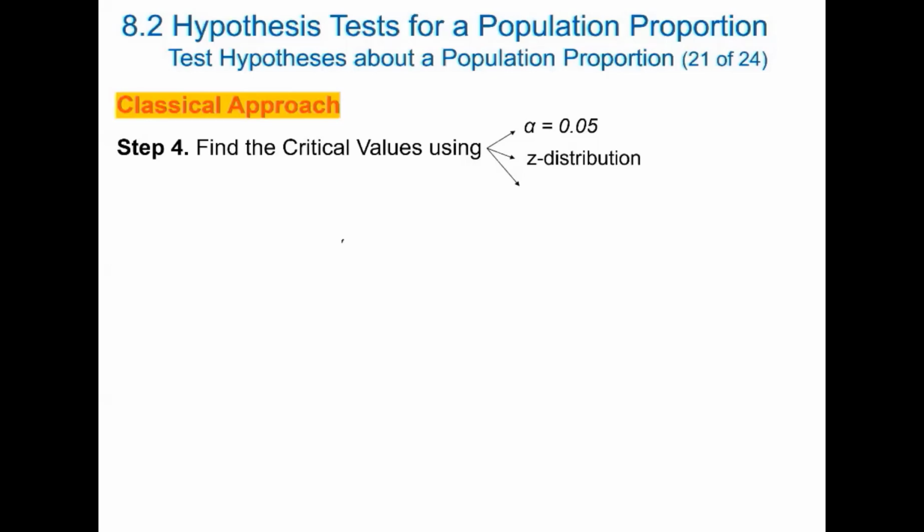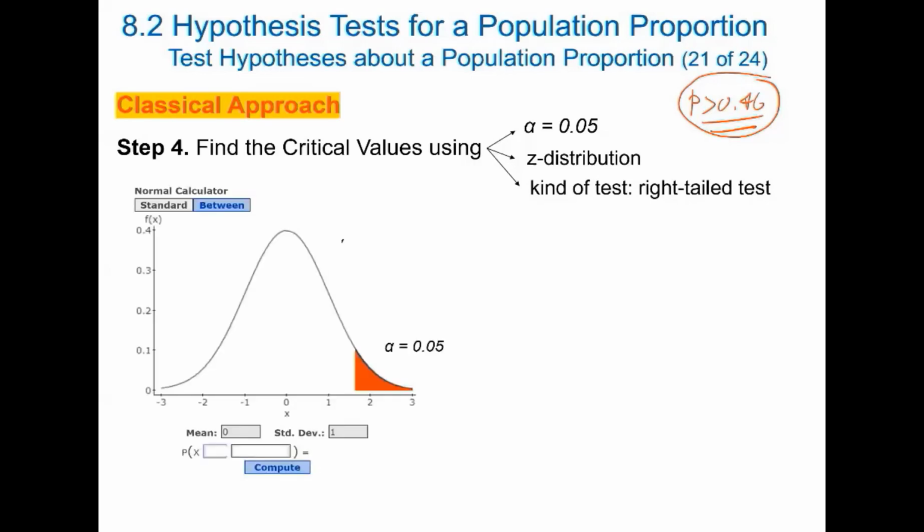In this case, the alternative hypothesis states that the proportion is greater than 0.46. This is a right-tail test because we expect that the proportion is greater. Then, because it's a right-tail test, we need only one critical value located on the right. We can obtain this critical value very easily in StatCrunch. We go to Stat, Calculator, Normal Distribution, and select standard because it's only one tail, and input 0 for the mean and 1 for the standard deviation.